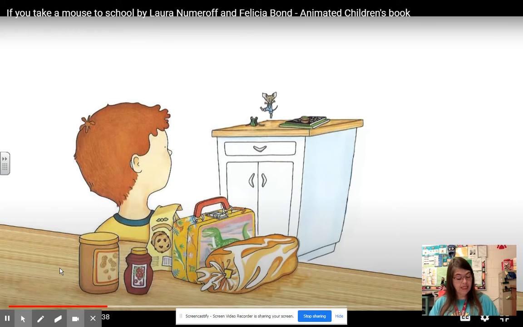So let's stop right there. So on the first one, it says, if you take a mouse to school, what's going to happen? He said, if you take a mouse to school, he's going to ask you for a lunchbox. So let's take our lunchbox and put it next to school. So go ahead and take your lunchbox, find that one, and you're going to glue it onto your first square next to school. Because if you take a mouse to school, then he's going to ask you for a lunchbox. So let's go ahead and glue that on.